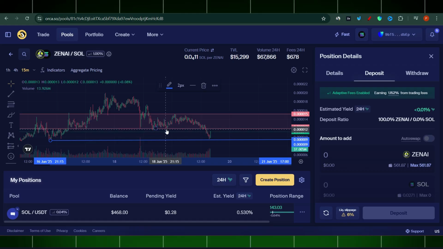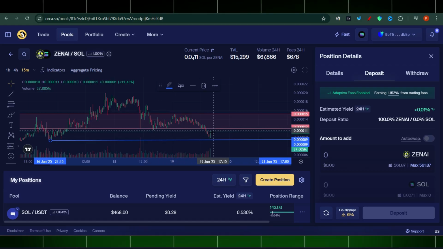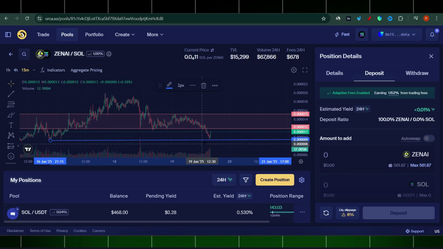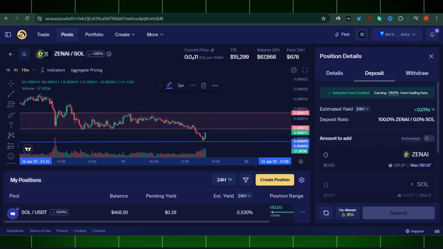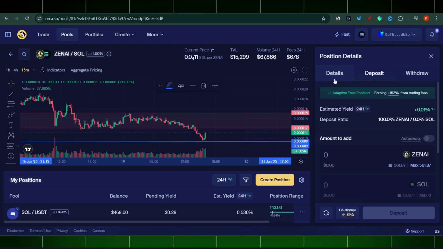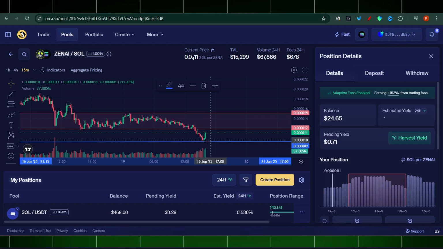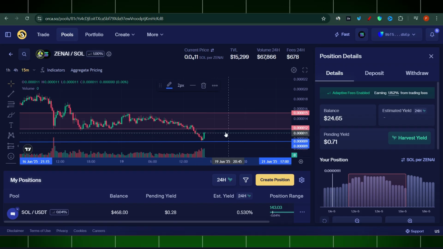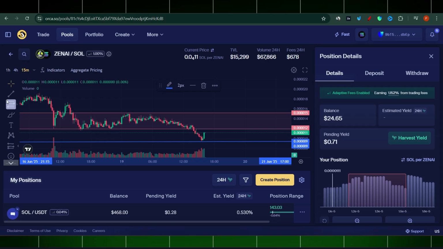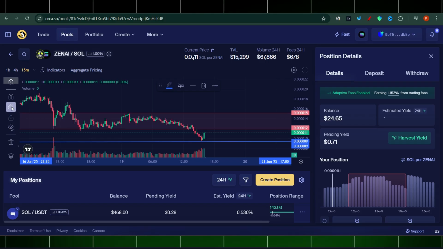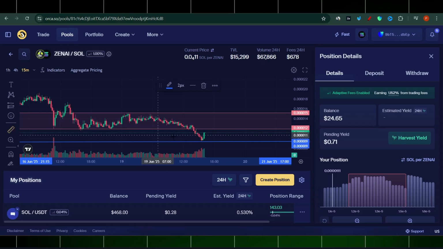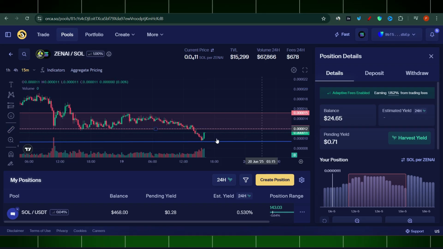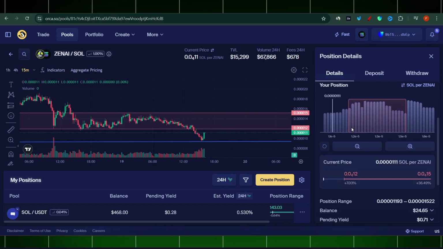So I was hoping that it would repeat the story, but look, it actually broke out, and now it went all the way to this support line, and it's bouncing back, and it's bouncing back heavily, right? Which is good. I think it's absolutely fantastic. Even at the time when I'm recording now, I actually gained some value. When I started recording, let me see, here we go, it's already up 12%. Okay, that's great. So I think I will hold it for some time.